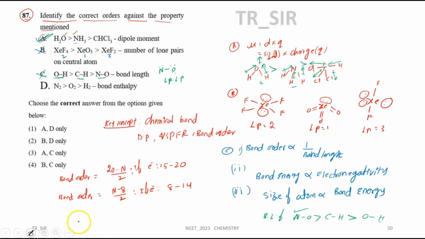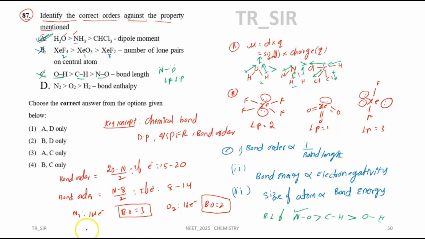Now try to find the bond order in the case of N2. N2 has 14 electrons, so the bond order will be 3. Whereas O2 has 16 electrons. This comes under the first case: 20 minus 16 is 4, 4 by 2 is 2, so the bond order is 2. In N2 the bond order will be 3. Now hydrogen has only 2 electrons, and these 2 electrons undergo bonding, so the bond order will be 1 only.